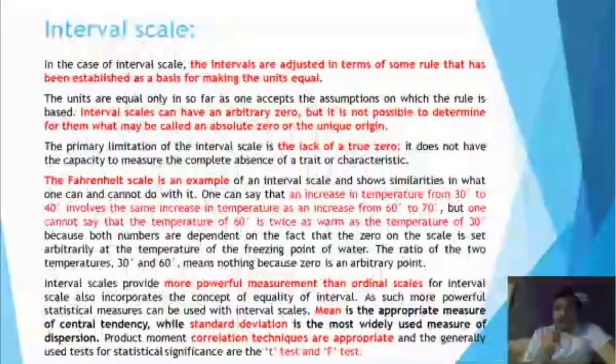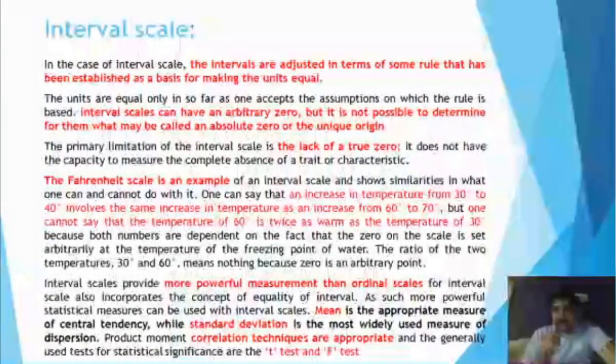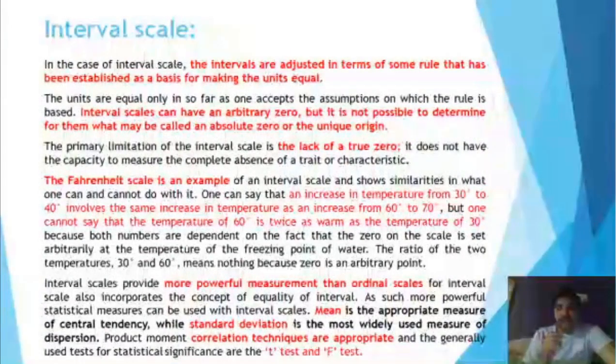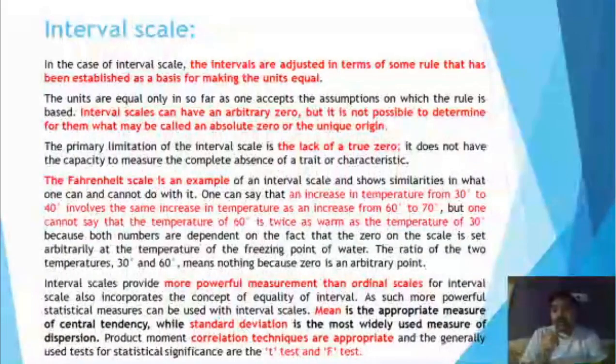The product moment correlation techniques are appropriate. You can apply correlation, and the generally used tests for statistical significance are the t-test, F-test, and ANOVA. We can even apply multivariate analysis on this interval scale, like multiple regression, or some more techniques that we want to apply.